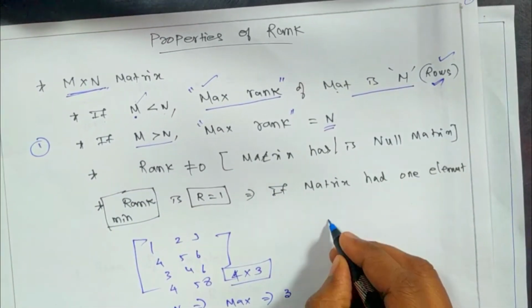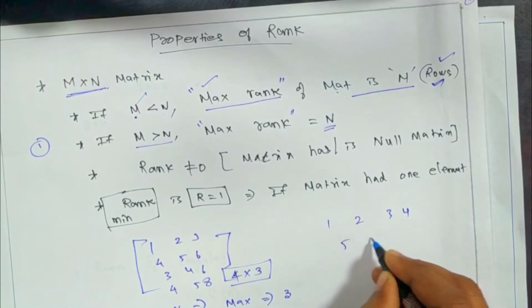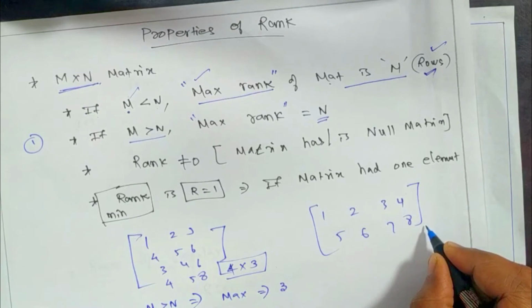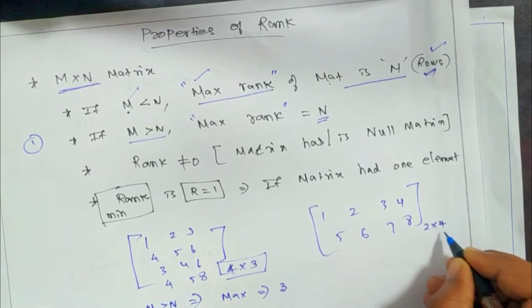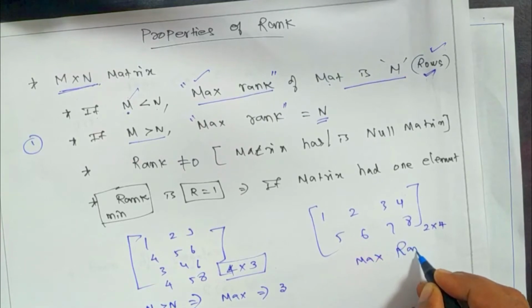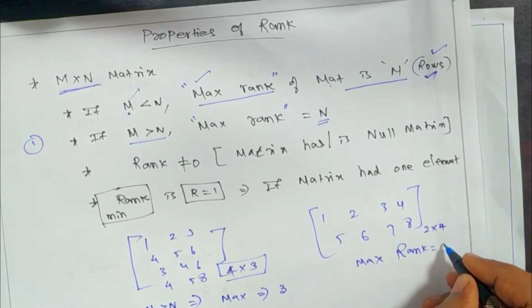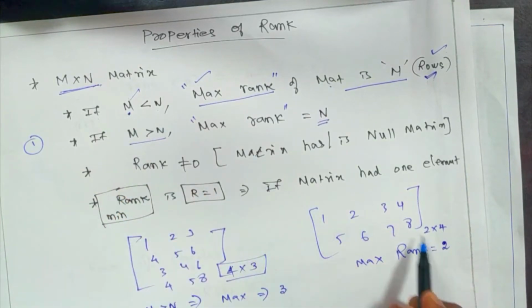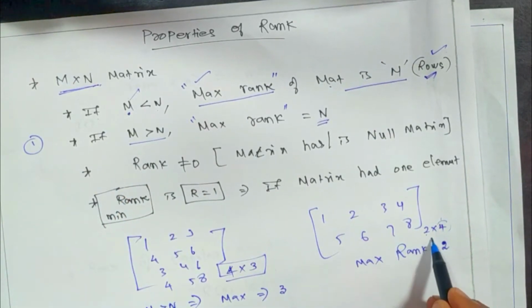In the same way, 1, 2, 3, 4, 5, 6, 7, 8. Let us consider this one, which has 2 rows and 4 columns. So the maximum possible rank will be 2, because M is less than N, so M will come.